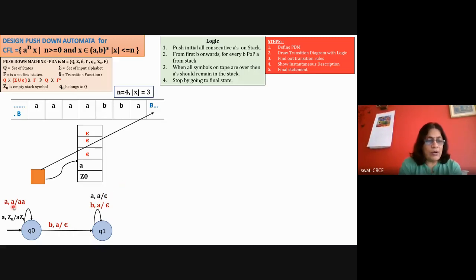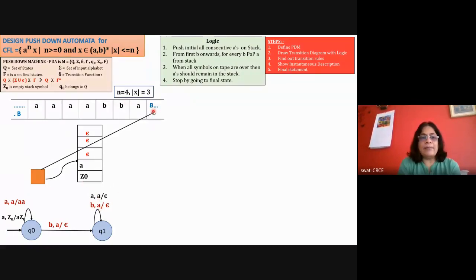But if you say A comma A slash double A, that means A is replaced with double A, where we show the top two symbols of the stack. That means it is a push operation. So for a pop operation we use the epsilon symbol, and for a push operation we use the top two symbols of the stack. Okay, so A comma A we have already done.